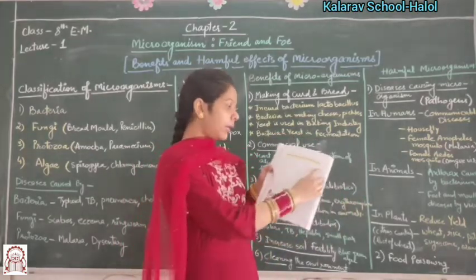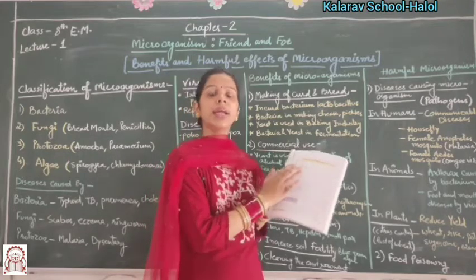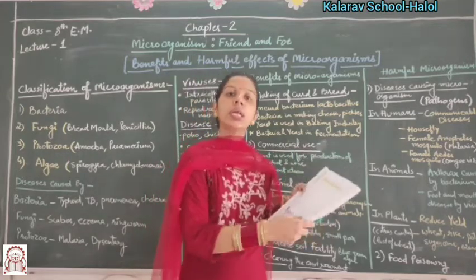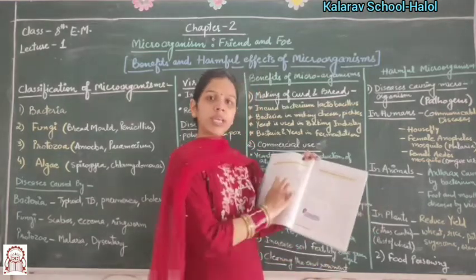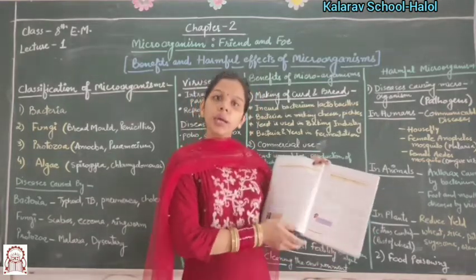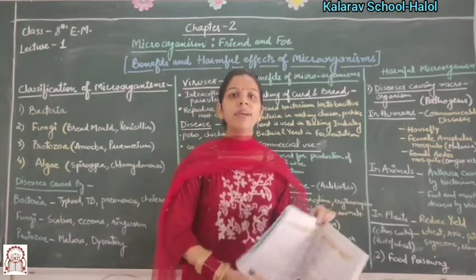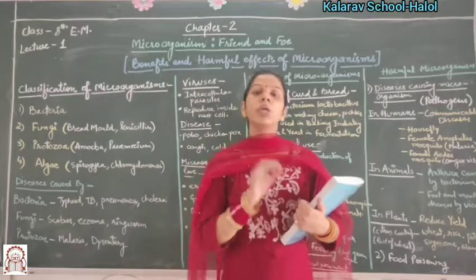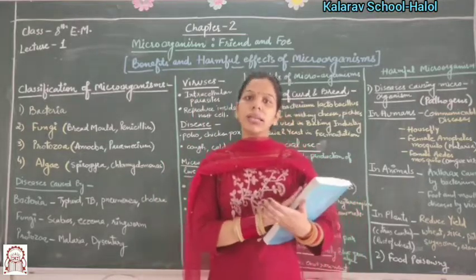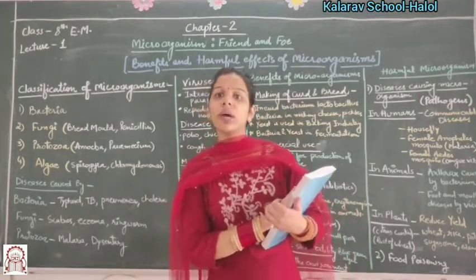Also, there is Table 2.2. Here there are plant diseases which are caused by microorganisms. You can also draw these two tables in your notebook. I have attached the PDF with this video. You can write the work in the classwork as well as homework notebook.